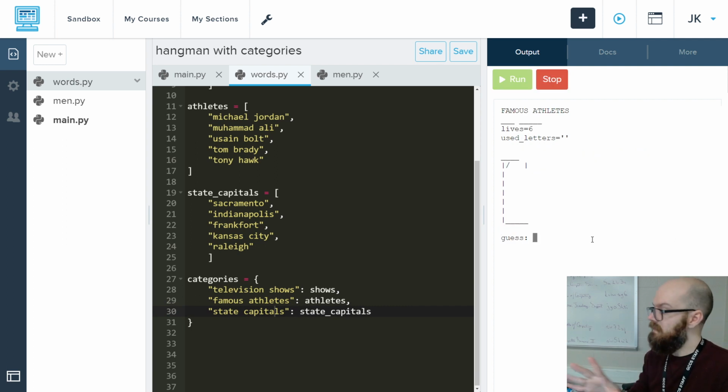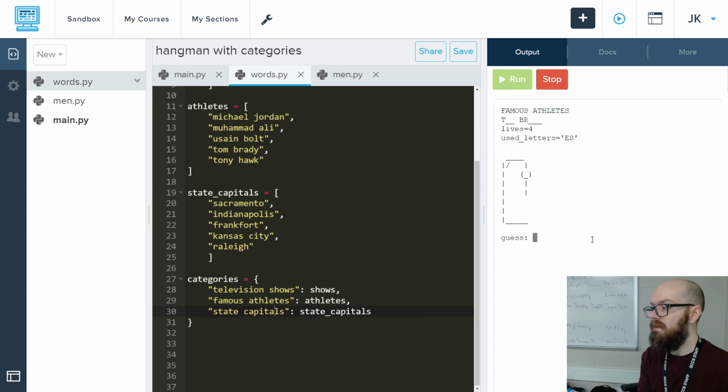Yes, exactly what we envisioned from the beginning, right? Famous athletes, let's say E-S-R. I think I know what this one's going to be. I think it's going to be, okay, wait, I thought I hit T. Okay, so it's Tom Brady.